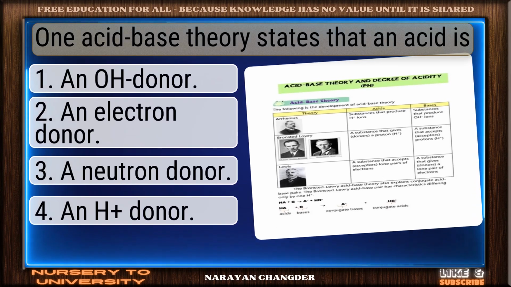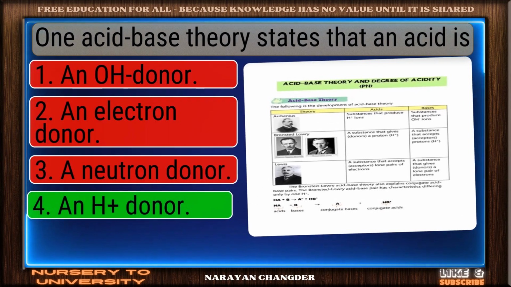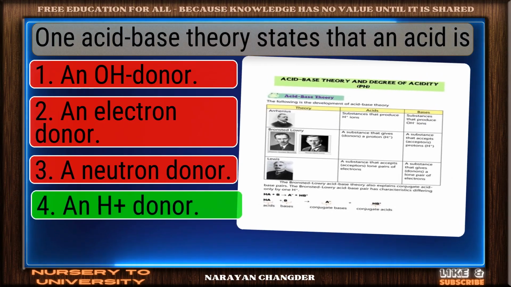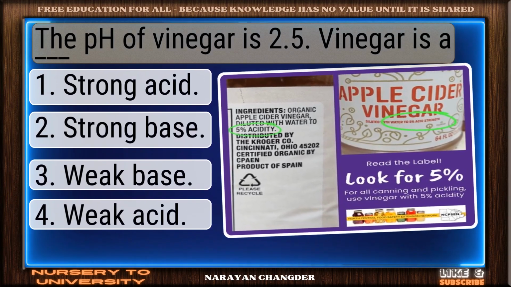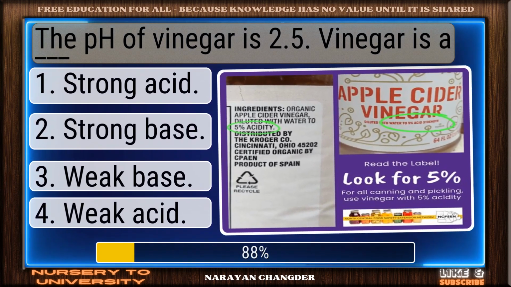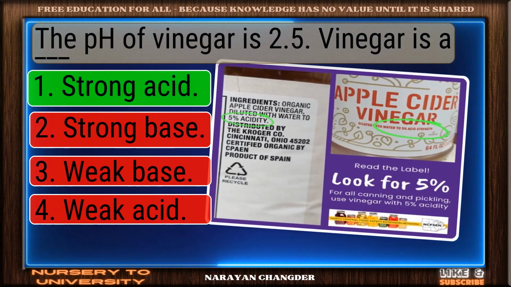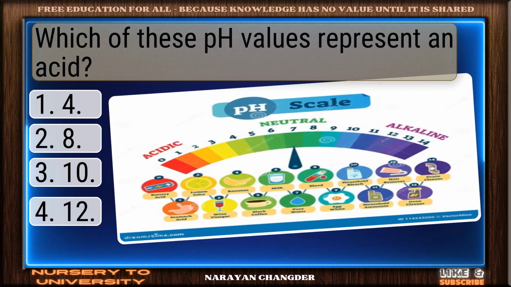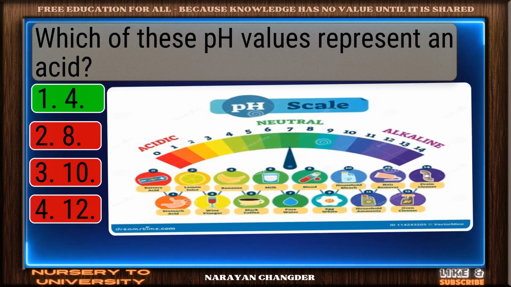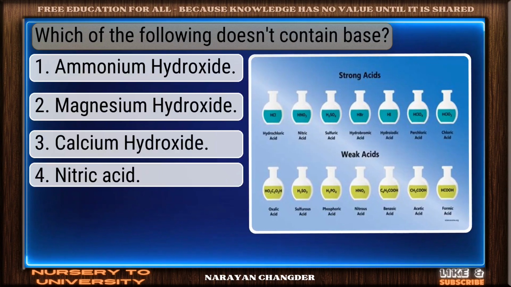One acid-base theory states that an acid is. Nicely done. An H plus donor is a solid answer. The pH of vinegar is 2.5. Vinegar is a dash. Right choice. Strong acid is the best answer. Which of these pH values represent an acid? Great job. 4 is the accurate answer.